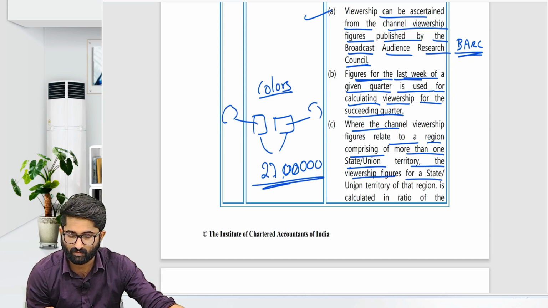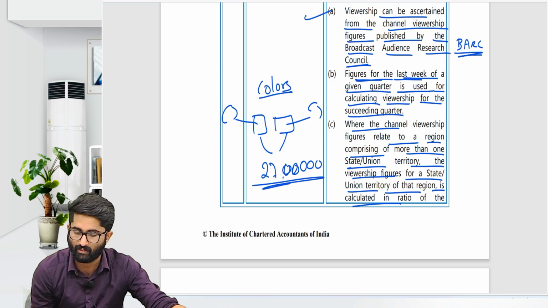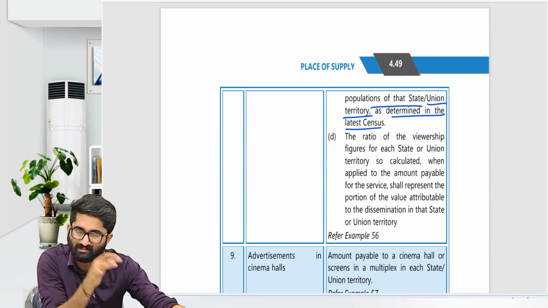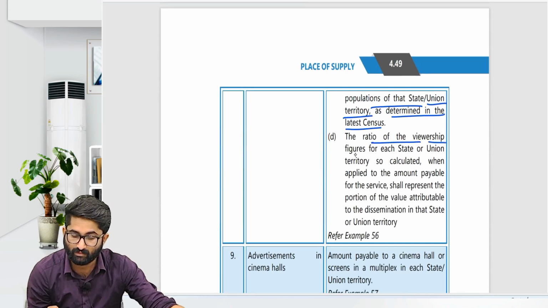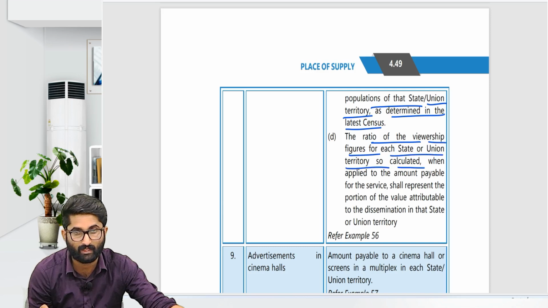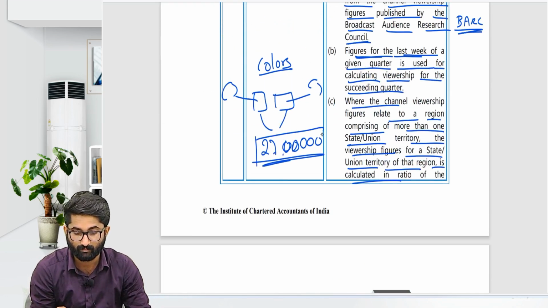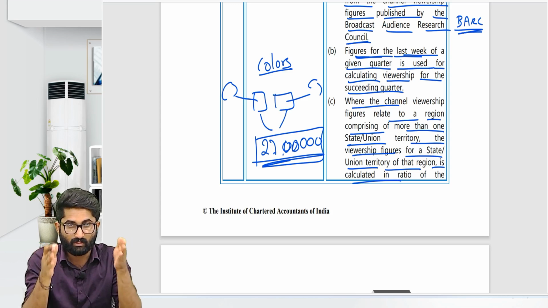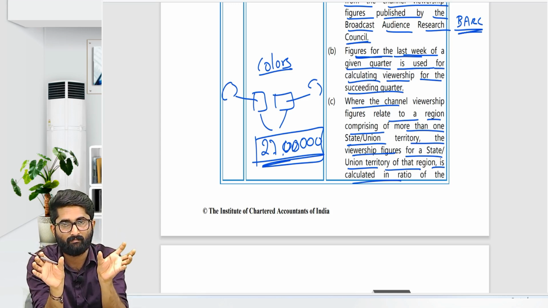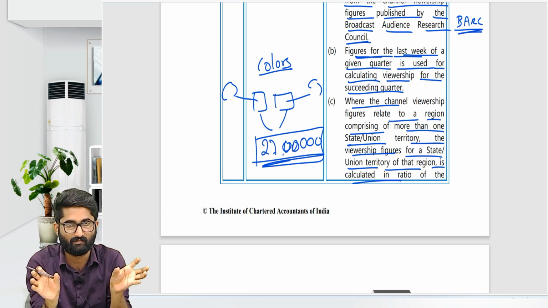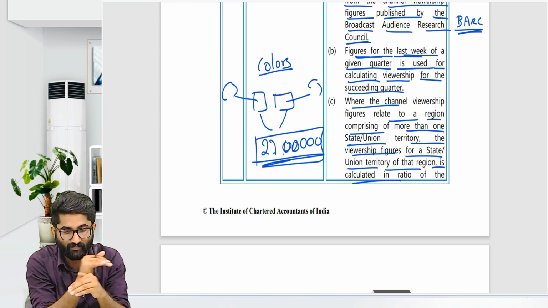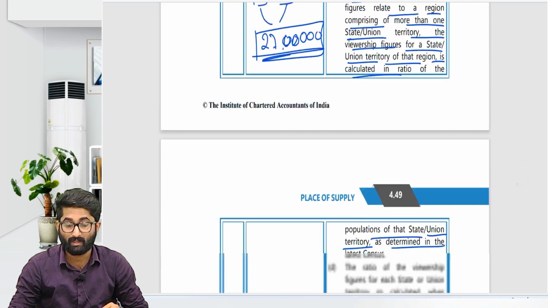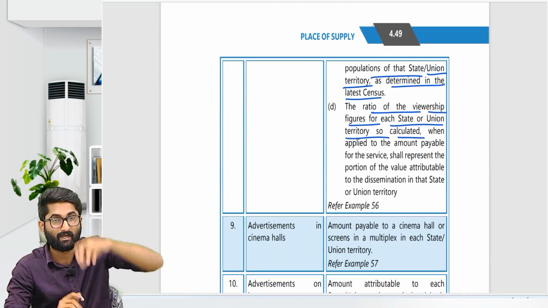The viewership figures for the state or union territory is calculated on the ratio of the population of the state or union territory as ascertained in the latest census. So the ratio of viewership figures for each state and union territory is so calculated. Now you have divided the viewership, 27 lakhs, in the ratio of population. On this proportion, what you have to do now? You have to calculate the payment, that you have to divide now.